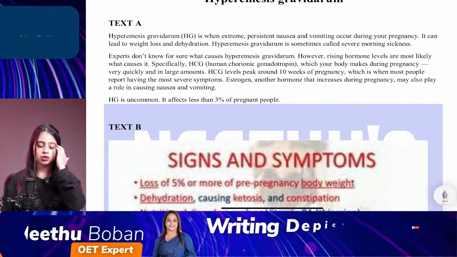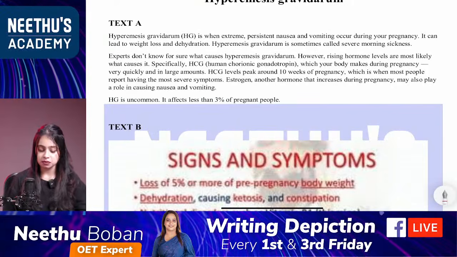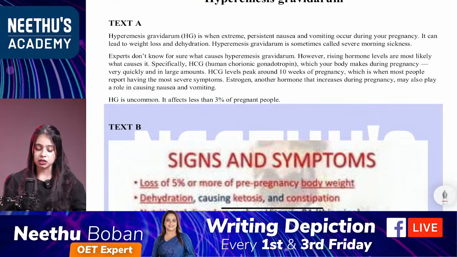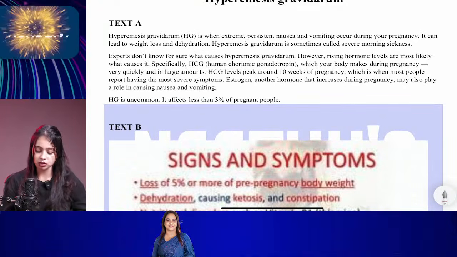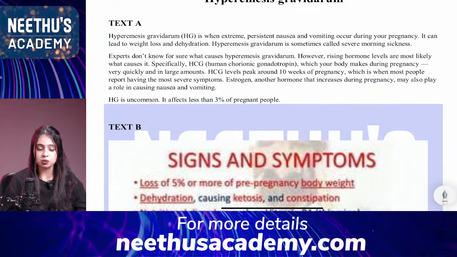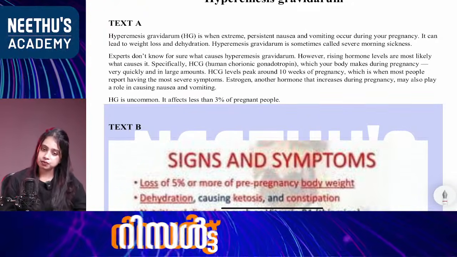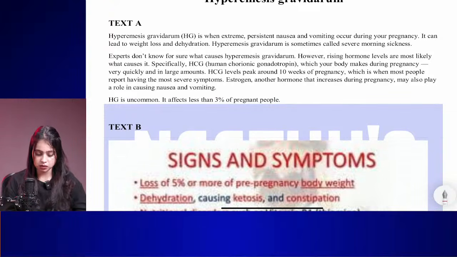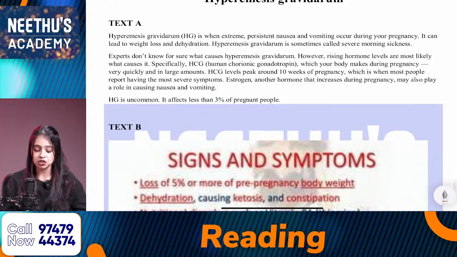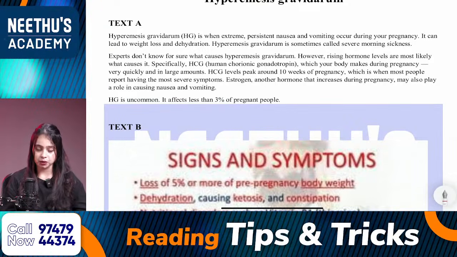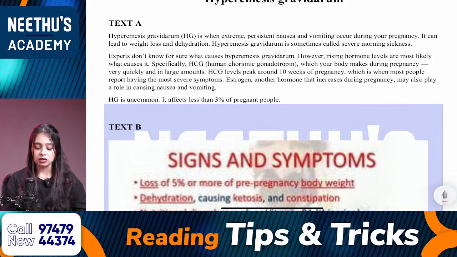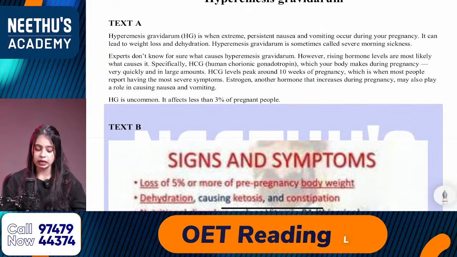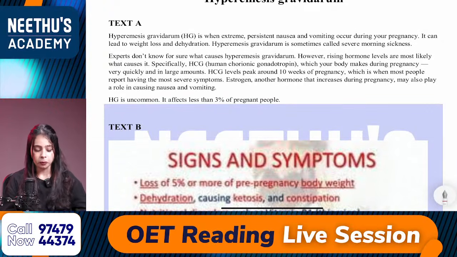Okay. So hyperemesis gravidarum is when extreme persistent nausea and vomiting occur during your pregnancy. It can lead to weight loss and dehydration. Hyperemesis gravidarum is sometimes called severe morning sickness. Experts don't know for sure what causes hyperemesis gravidarum. However, rising hormone levels are most likely what causes it.